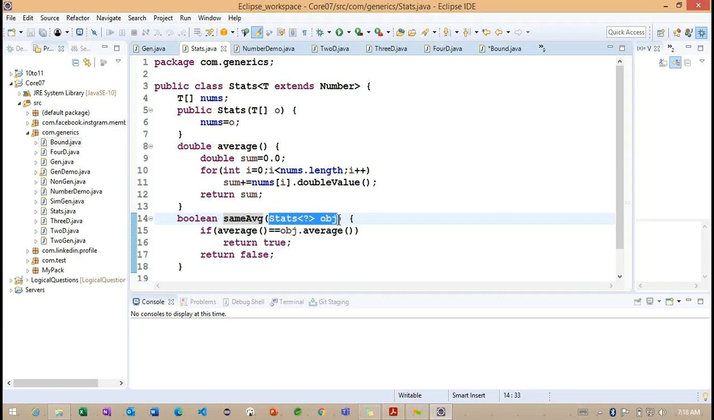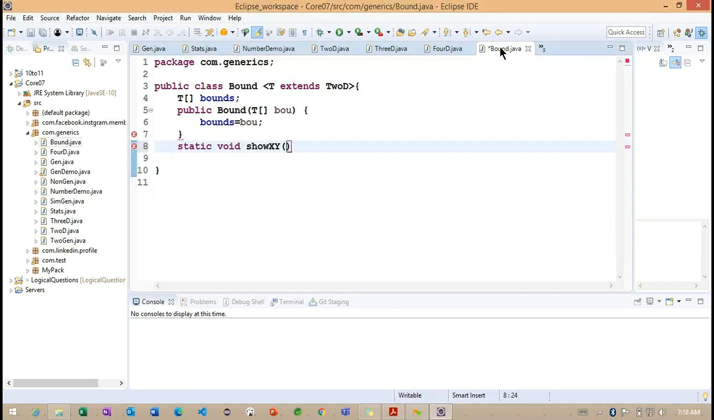Because this particular sameAverage we are going to call for the integer data type, and the parameter we are passing as a double here. So same way, this particular bounds also we are going to create here. Getting the point? So we cannot work with the type here. When we work with the type here, we need to provide the same data type. For example, if I'm going to work for the 2D, the 2D data type only we need to provide here.